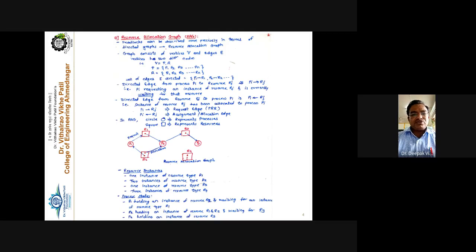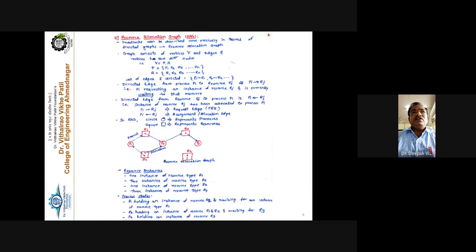With the help of this resource allocation graph, we can say whether the system enters into the deadlock state or not. This, in short form, is RAG. With the help of this RAG, we can justify whether the system leads toward deadlock or not.